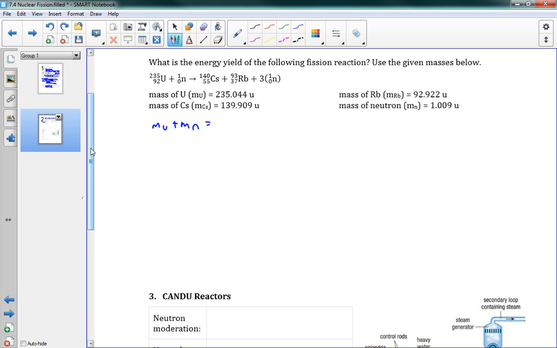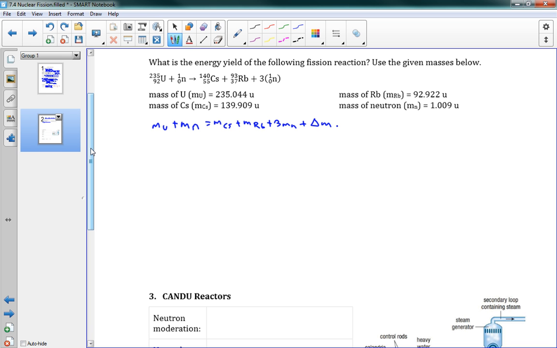And we can say that that is going to be equal to the mass of our cesium plus the mass of our rubidium plus 3 times the mass of a neutron plus some mass defect, some delta M. Okay? And this delta M is what's sort of disappearing, the mass that's being changed into energy.